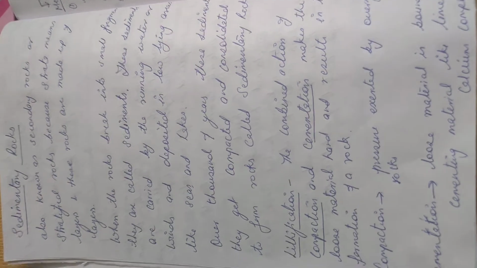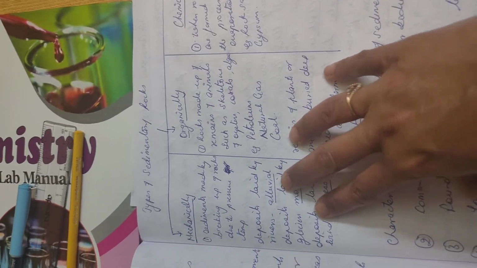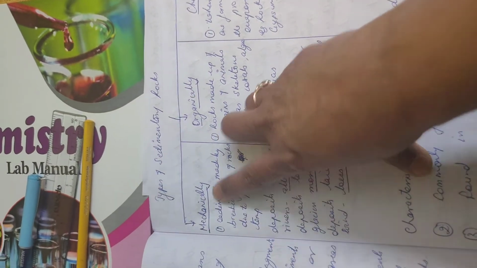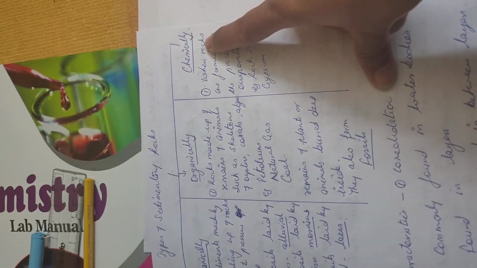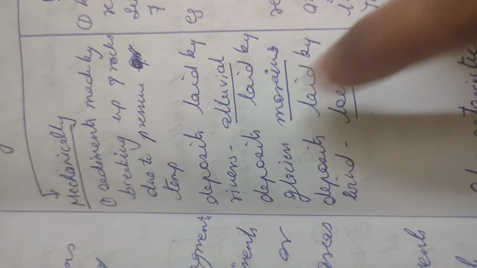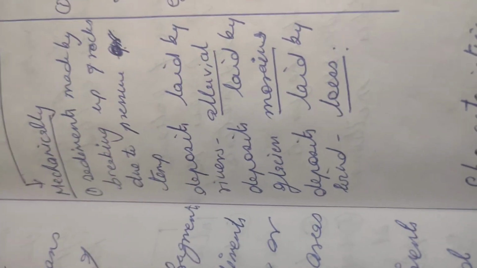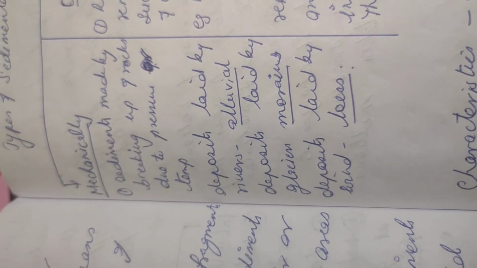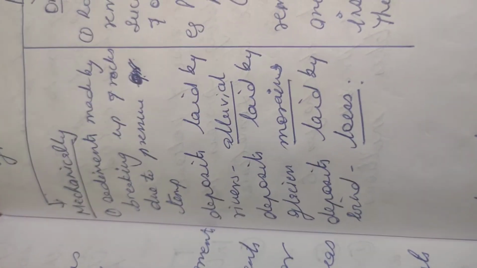Now these rocks are not very hard, they are soft and they are porous, and they are of three types. The sedimentary rocks are formed in three ways: mechanically, organically, and chemically. Now, what is a mechanical sedimentary rock? Mechanical sedimentary rock is when the sediments are made by breaking up of rocks due to pressure and temperature.